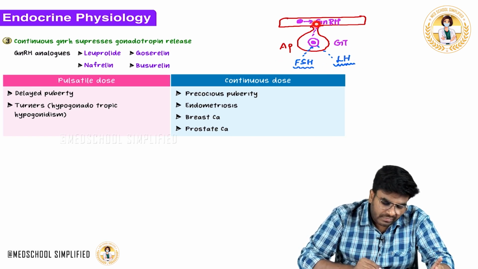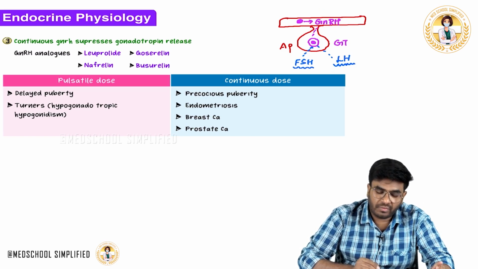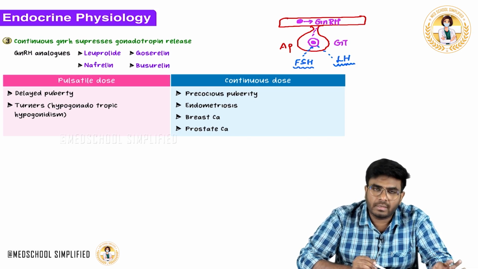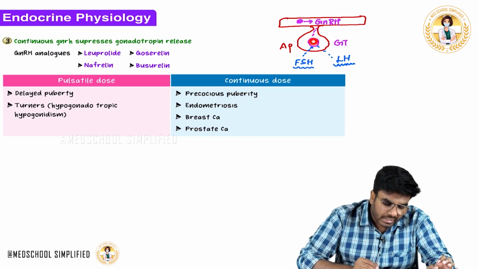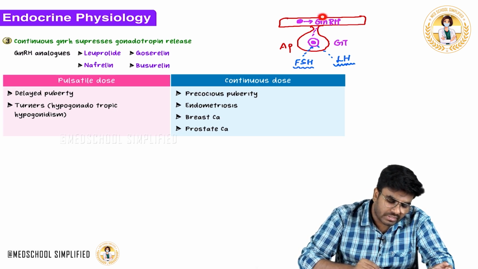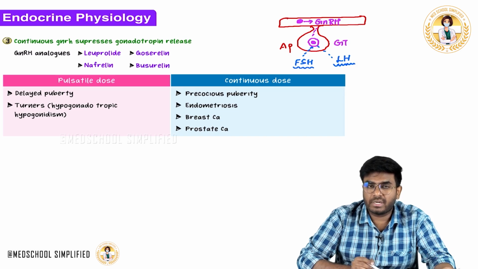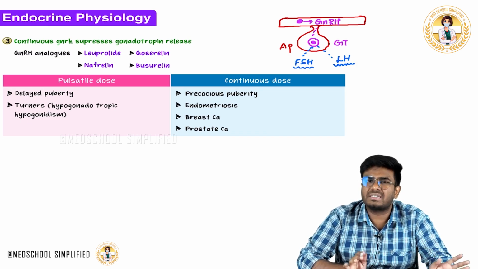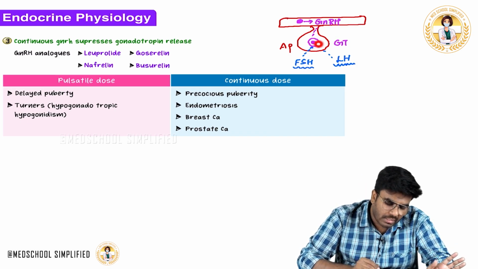So, 2 points. If the gonadotropin releasing hormone is released in pulsatile doses, means regular intervals, not in a continuous form, little by little, in that condition gonadotropes are activated, and they will produce FSH, LH. Otherwise, if you have continuous release of gonadotropin releasing hormone, continuous stimulation of these gonadotropes, then these gonadotropes are inhibited, or I should say the gonadotropin releasing hormone receptors are totally desensitized. Now this gonadotrope is inhibited and FSH goes down, LH goes down.